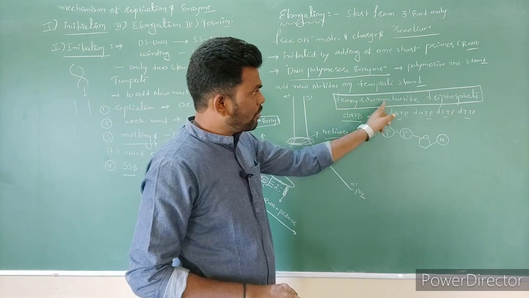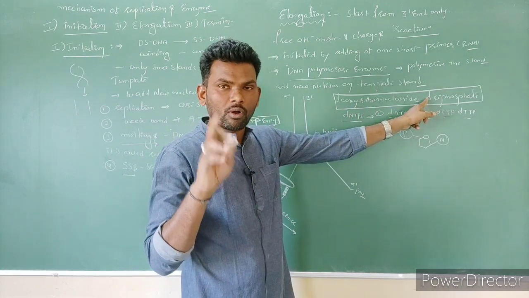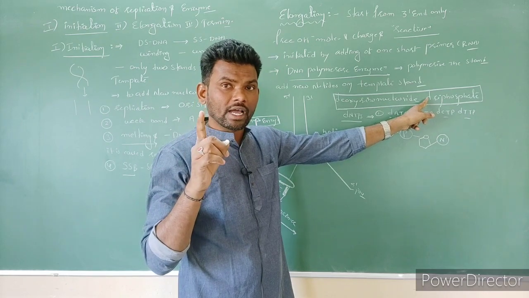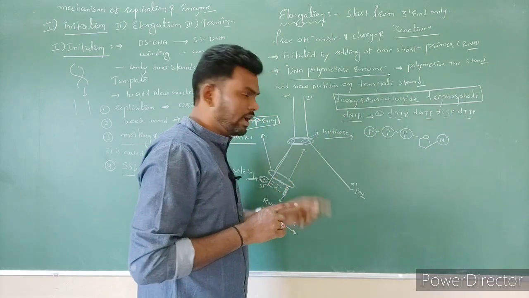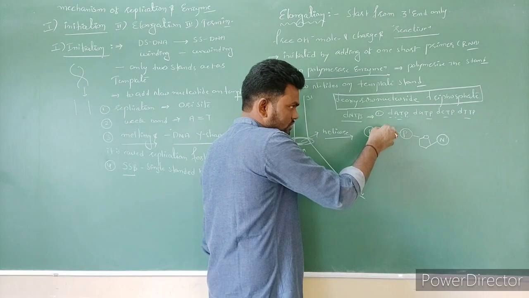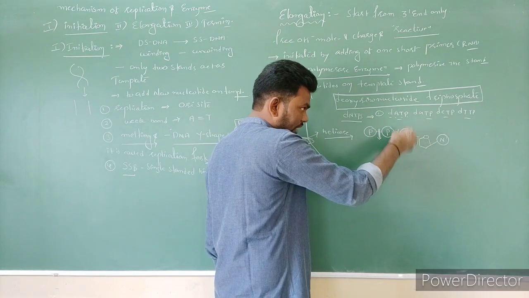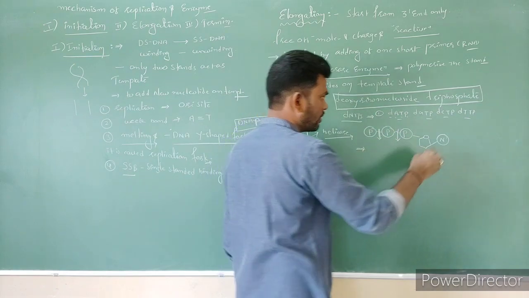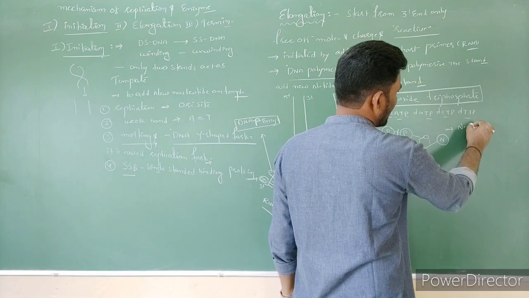This deoxyribonucleoside triphosphate can play a dual role. One is supplying energy, and the second is that it also acts as the substrate for elongation of the DNA. Now these two phosphate bonds have a high amount of energy. They are going to be broken to form the nucleotide.